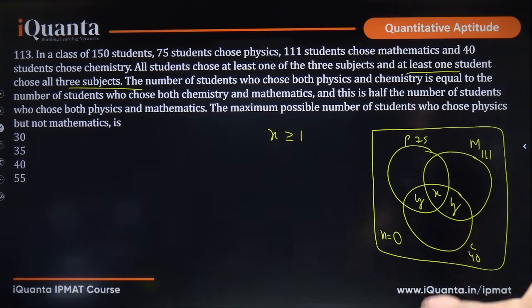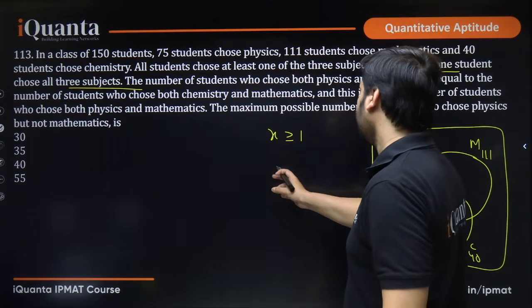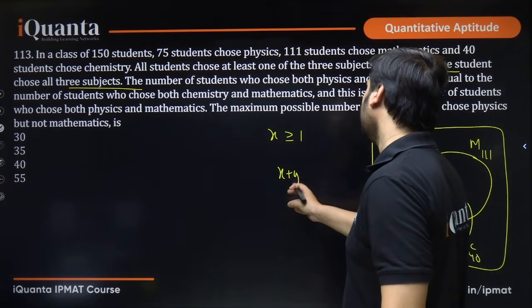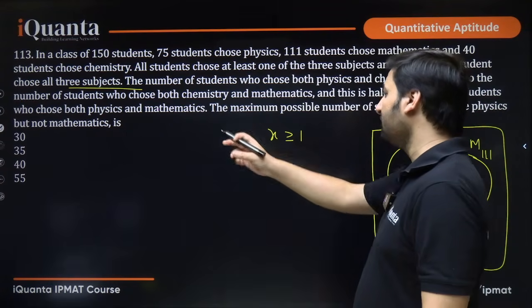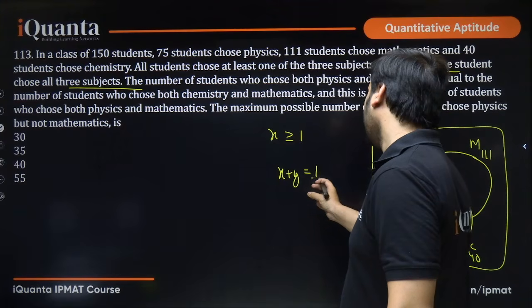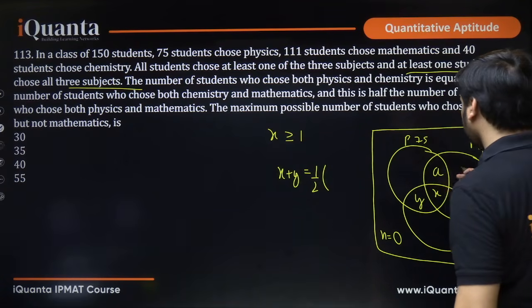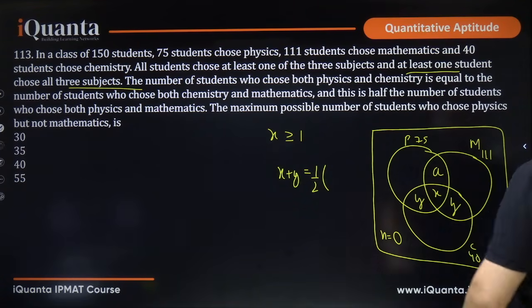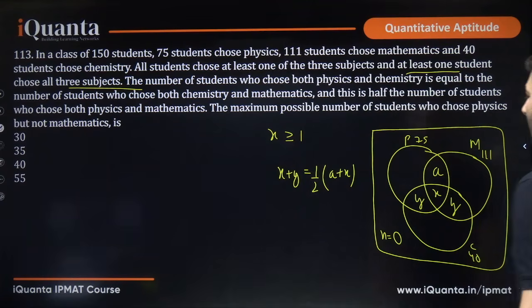And mathematics and chemistry, so x plus y, is half the number of students who choose both physics and mathematics. I do not know the value of this region, let me call it A. So both physics and mathematics is A plus x, right? Half the number of students who choose physics and mathematics.